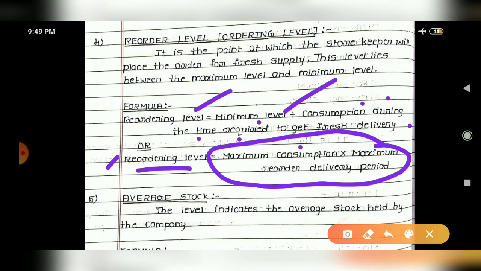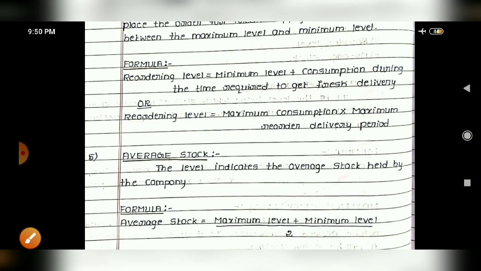Maximum consumption means the maximum extent to which your production system will consume raw materials, so that will be given. And maximum reorder delivery period, in the sense the maximum time taken by your supplier to deliver the raw materials to you. Okay, so these are the two major formulas used for reorder level.